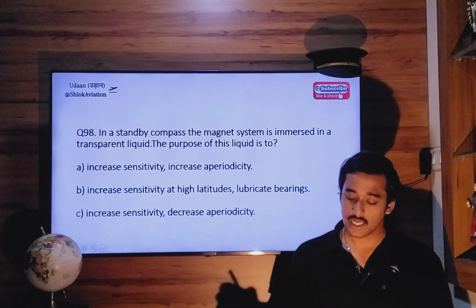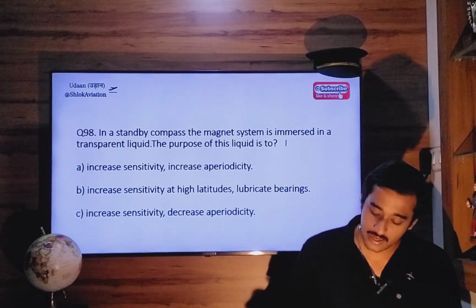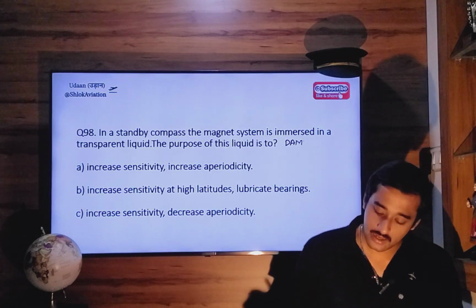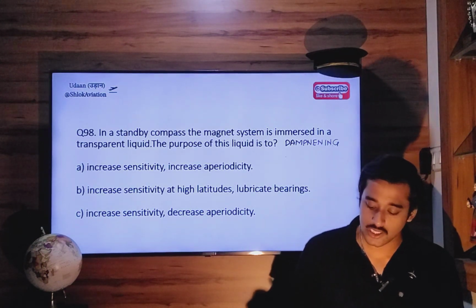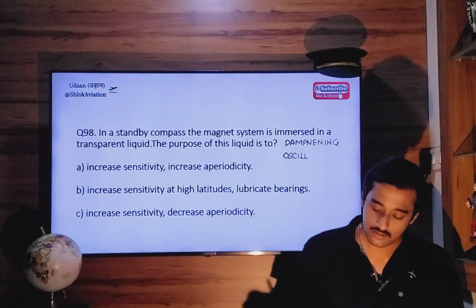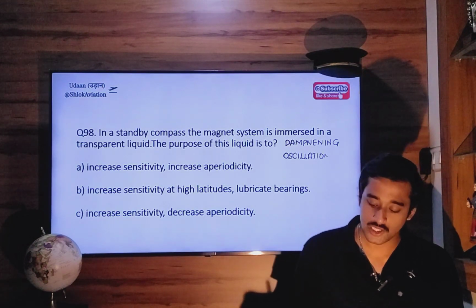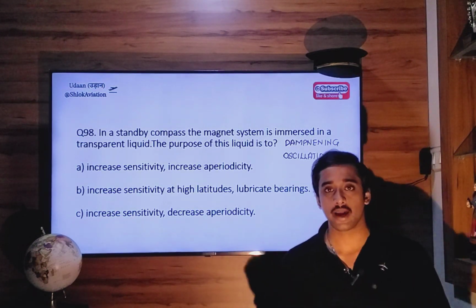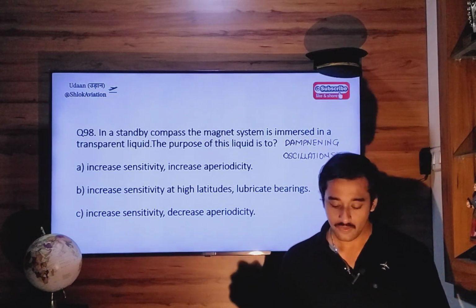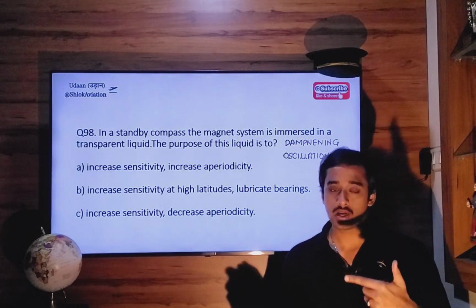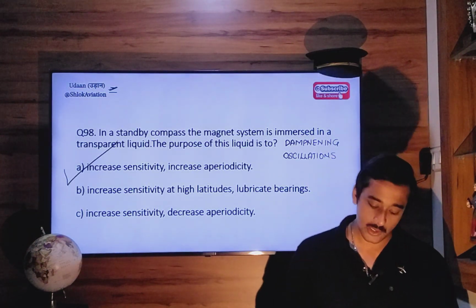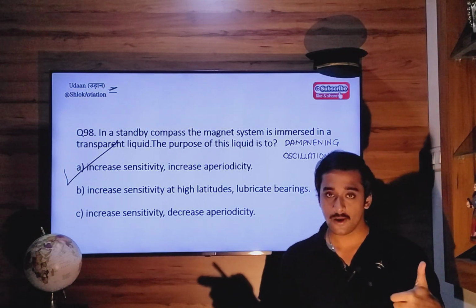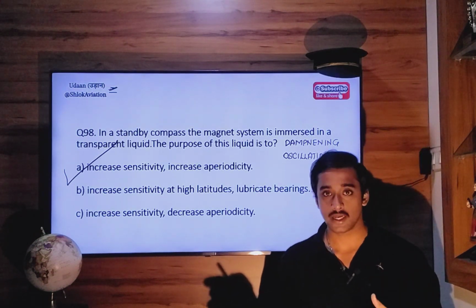The purpose of this liquid is dampening. Dampening what? Dampening any oscillations. When you dampen all the oscillations or vibrations of that magnetic assembly, you increase aperiodicity. So correct option is option A. Increase sensitivity of the magnet and increase aperiodicity.